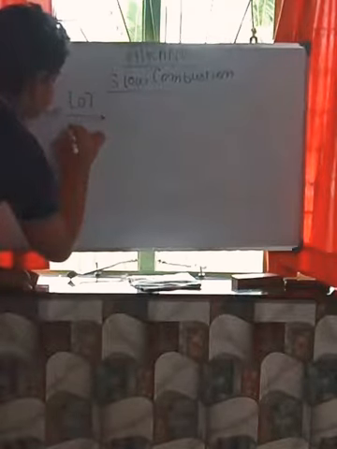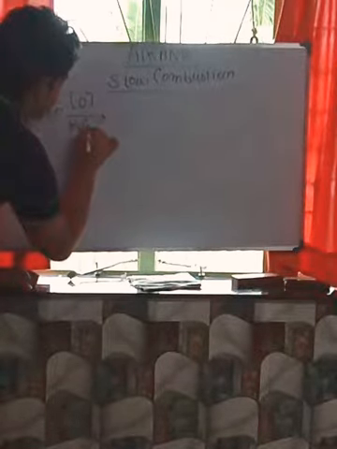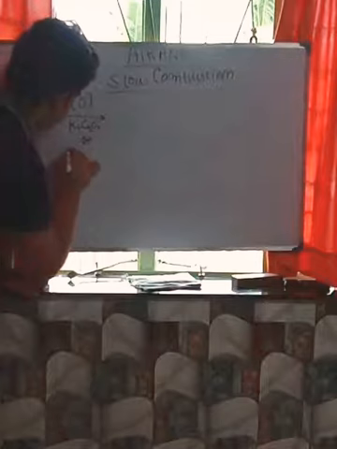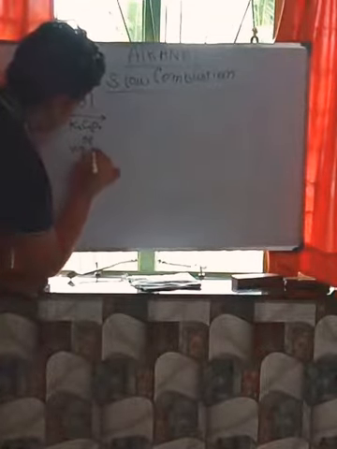Here acidified K2Cr2O7 and KMnO4 will be the catalyst, that is potassium dichromate or KMnO4. So you see alkane, freshly prepared oxygen, then here K2Cr2O7 is potassium dichromate and KMnO4.